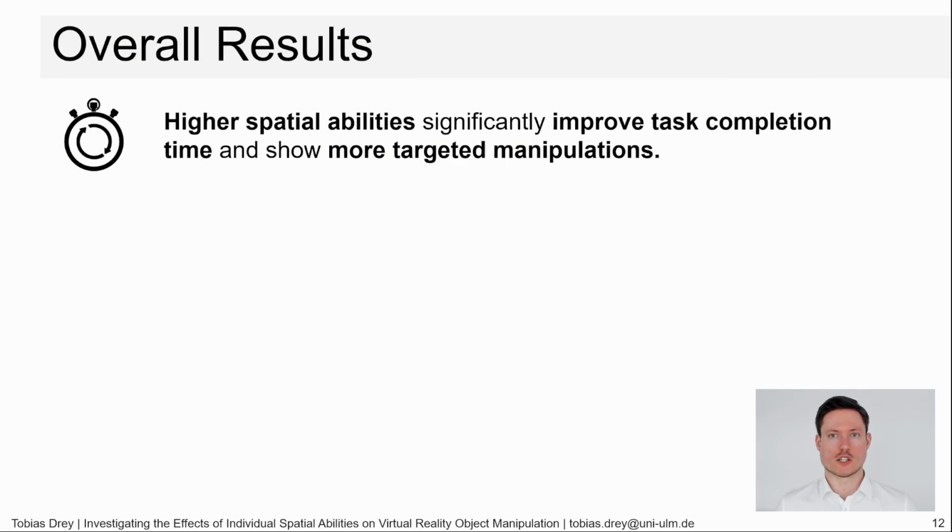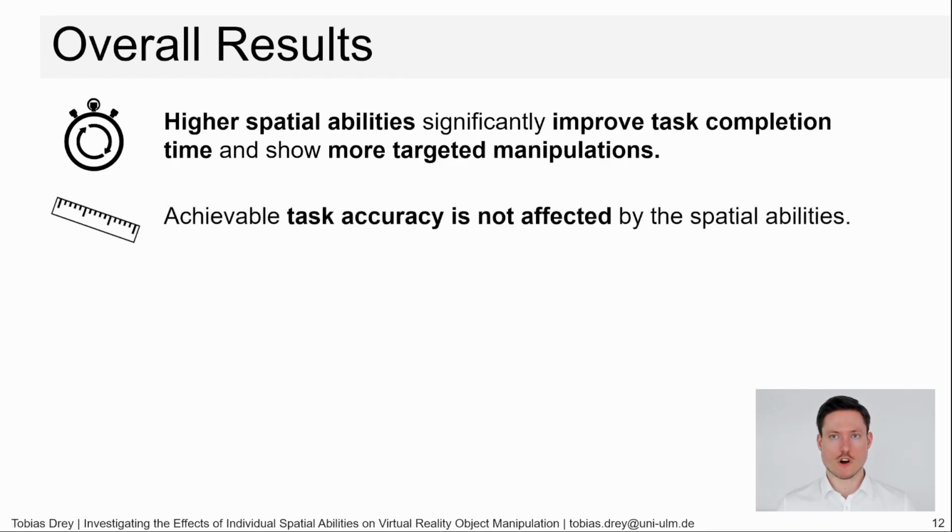Summing up our results in an overall manner, please read the paper for all the details. They show that, as assumed, higher spatial abilities significantly improve task completion time and result in more targeted manipulations. We found no effect on task accuracy. Achievable task accuracy is not affected by the spatial abilities.